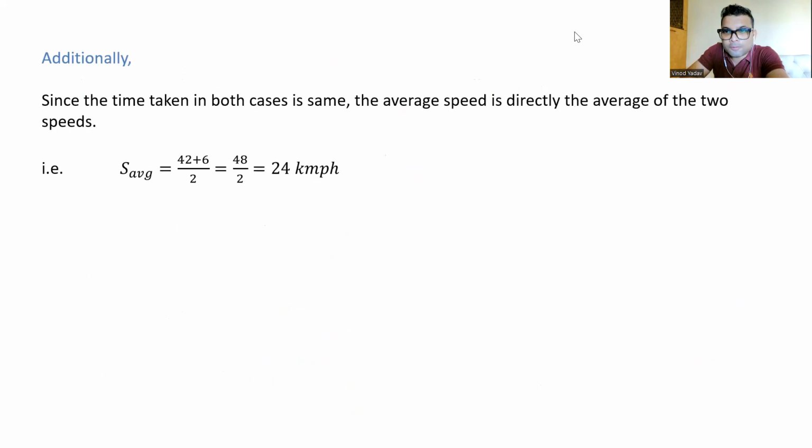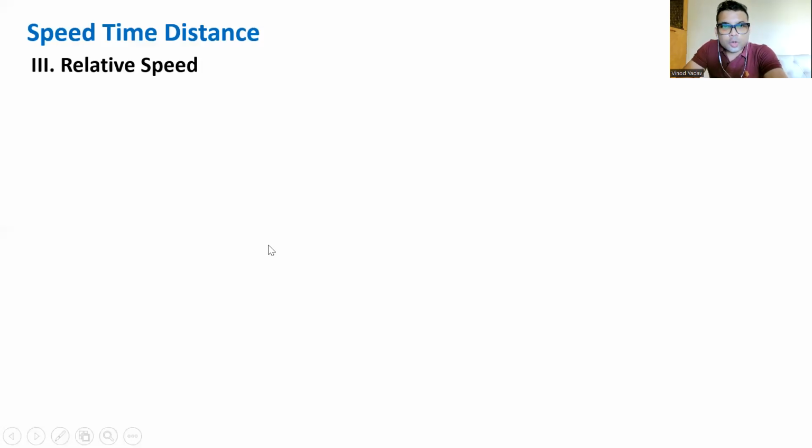I hope you understood. Okay, so the next thought, relative speed. So till now, friends, we focused on the motion of one body. One body was moving, so its speed, distance traveled, and time taken overall. This was the ecosystem. But now you will see that two objects are in motion. So relative speed is a concept to deal with those things only.